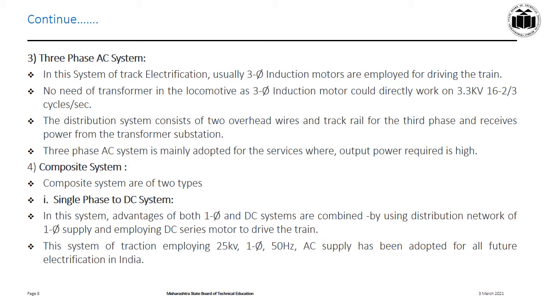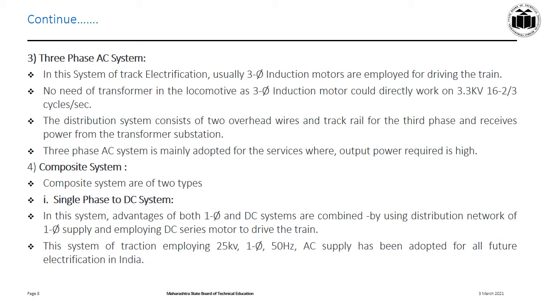At present, there are two types of composite system: single phase to DC system and KANDO system or single phase to three phase system. Single phase has advantages because it carries only one conductor, but in three phase we need to carry three conductors. So therefore, both types of composite system have single phase overhead conductor.